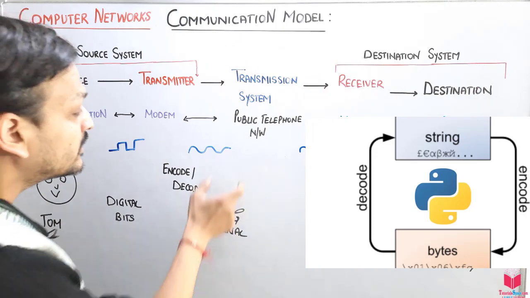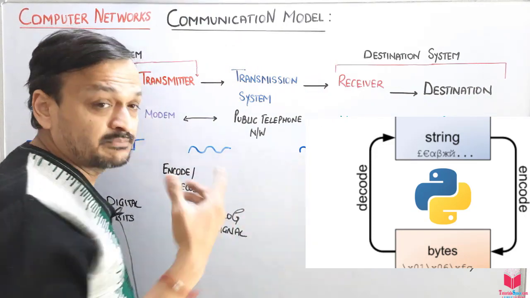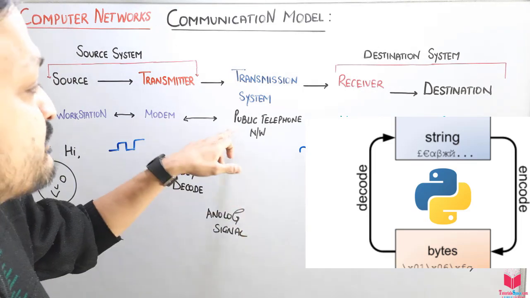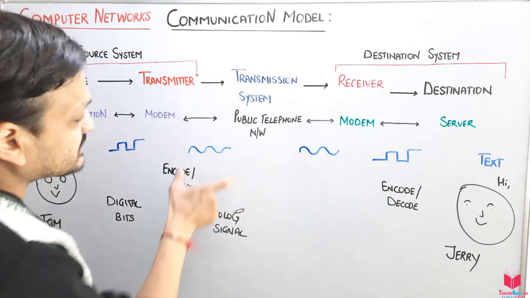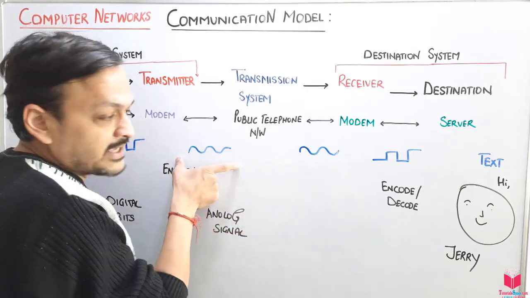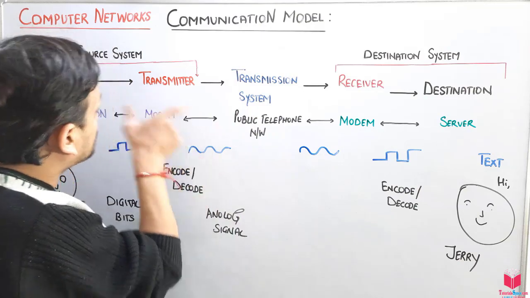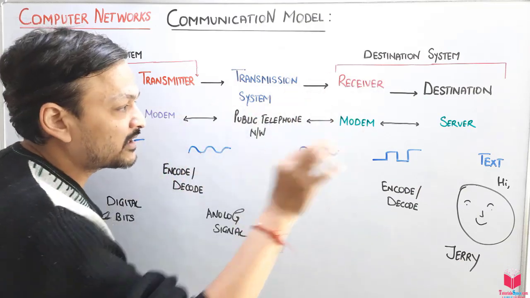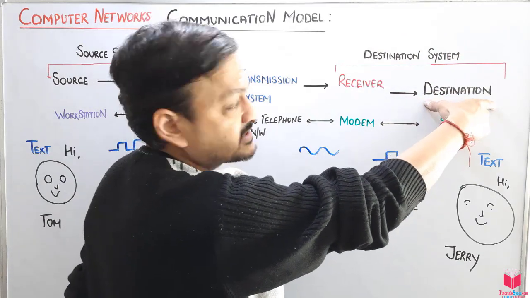Sometimes students think that this public network changes the signal. No, it doesn't change the signal, it just transmits the same signal. This is an analog signal, and this is also an analog signal. They just connect the source system and the destination system. Then what happens? At the destination system, we have a destination point.